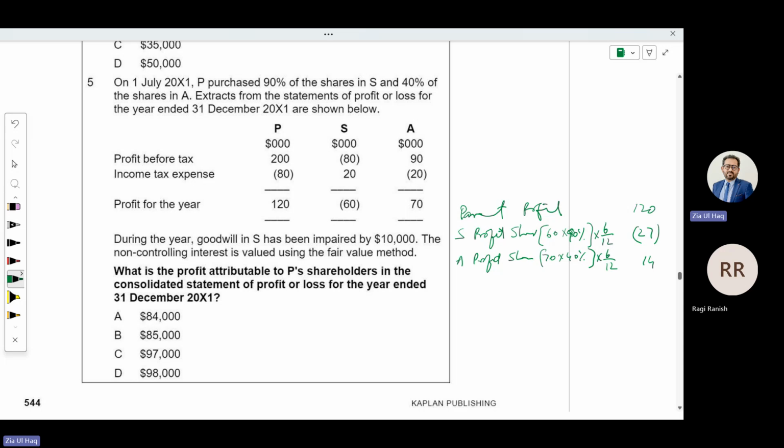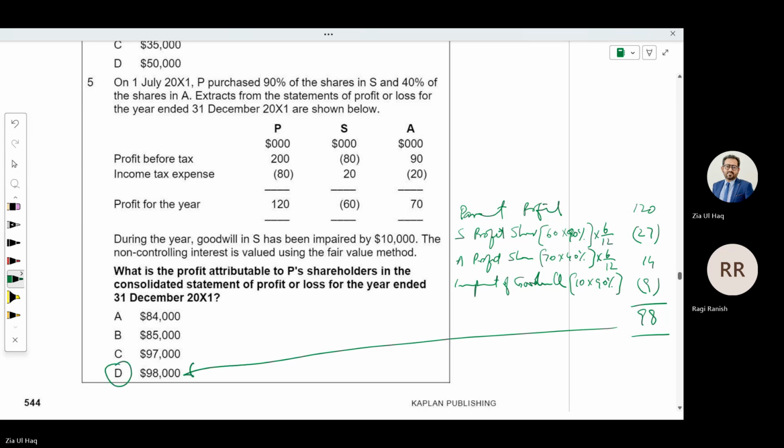And fair value method, so we need to adjust impairment of goodwill as well because it's relating to a subsidiary. How much is that? 10,000. So 10, but our share is what? 90%. So 9 should be deducted. What is the value? $98. Is that?